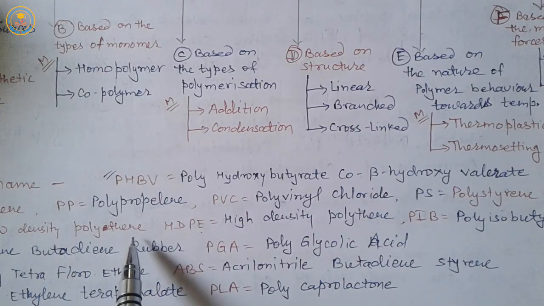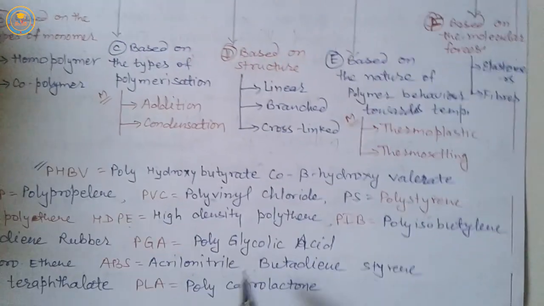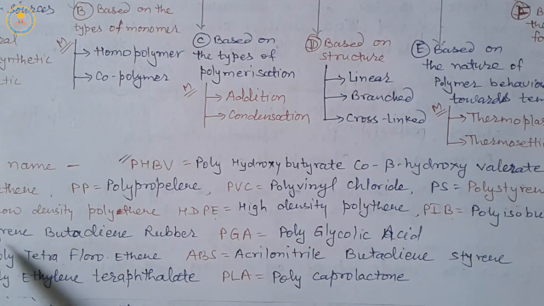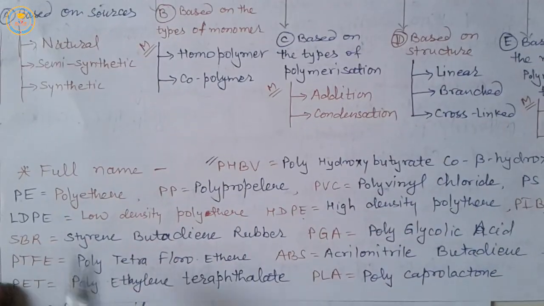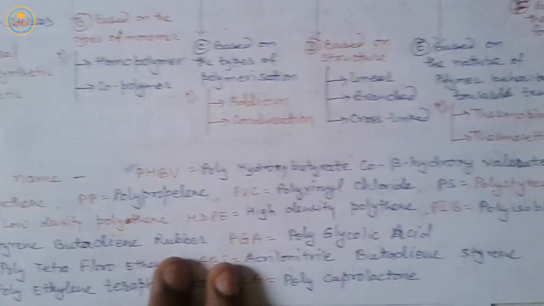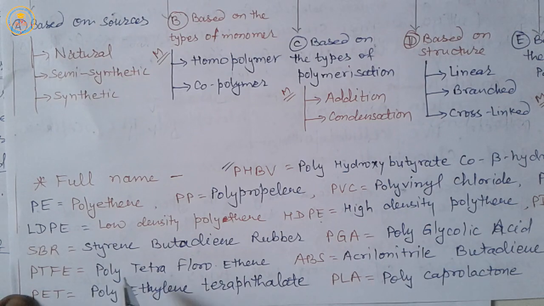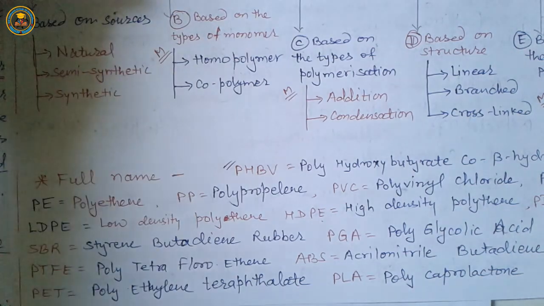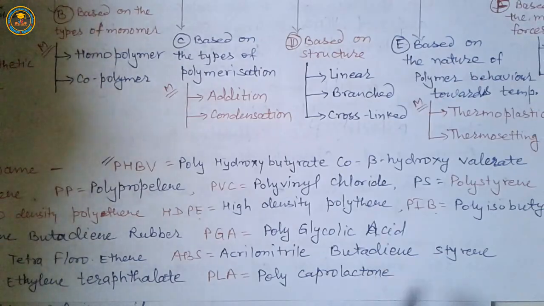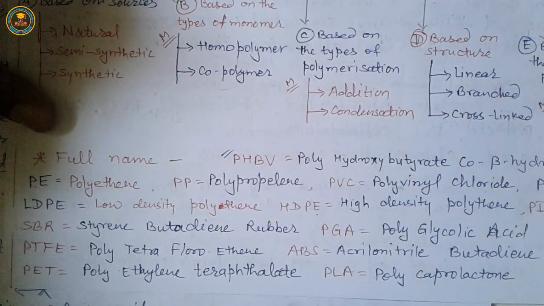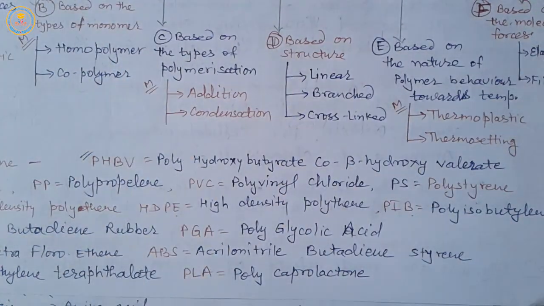LDPE, low density polythene, HDPE, high density polythene, PIB, polyisobutylene, SBR, styrene butadiene rubber, PGA, polyglycolic acid, PTFE, very important, polytetrafluoroethene, ABS, acrylonitrile butadiene styrene rubber, PET, very important, polyethylene terephthalate, and PCL, polycaprolactone.